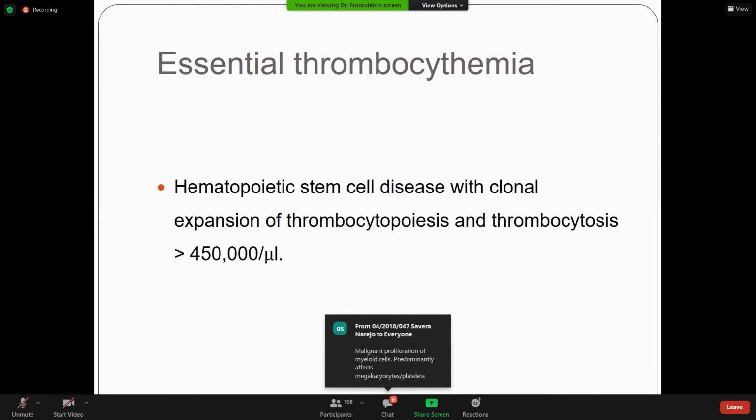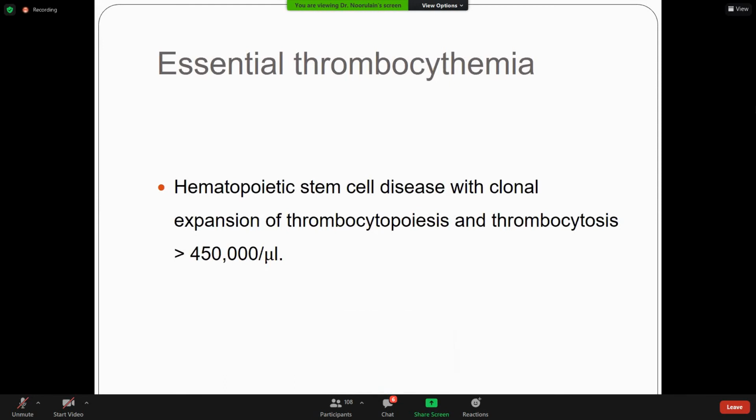Very good, Savera. Malignant proliferation of myeloid cells, predominantly affecting the megakaryocyte. Not the myeloid cell, it predominantly affects the megakaryocyte and platelets, resulting in thrombocytosis. It is a hematopoietic stem cell disease with clonal expansion of the megakaryocytes and thrombocytosis of more than 450,000. The normal platelet count varies between 150,000 and 400,000. Good, Maurice, you are right. There are increased functional platelets due to neoplastic proliferation of the megakaryocytic lineage.